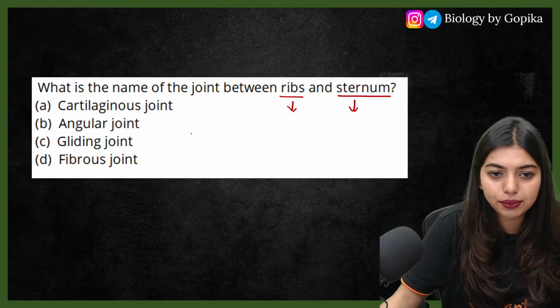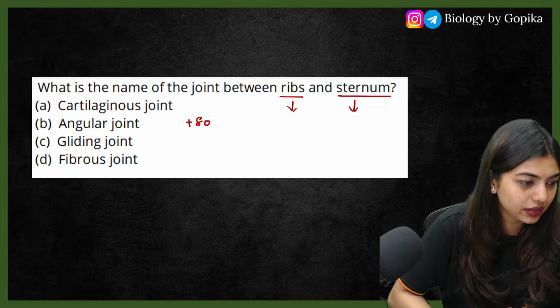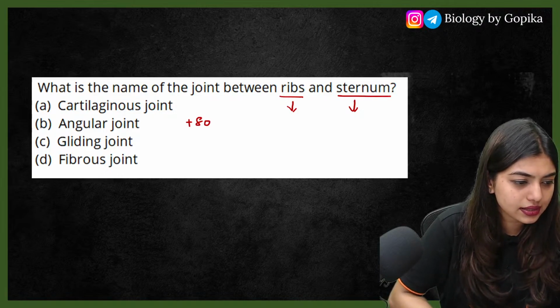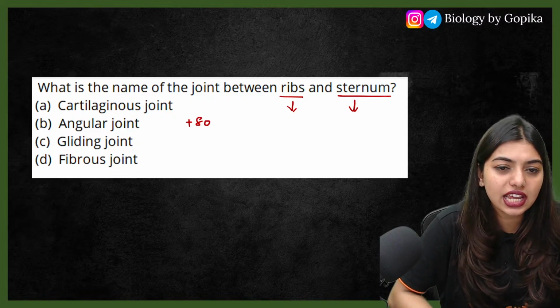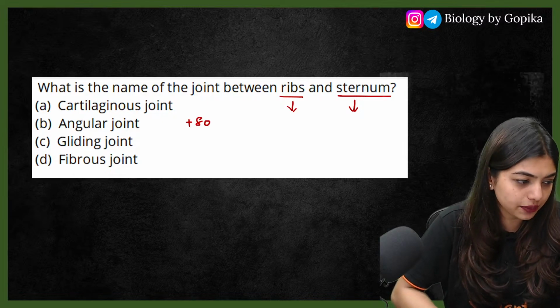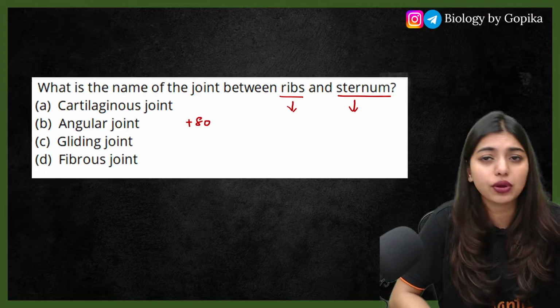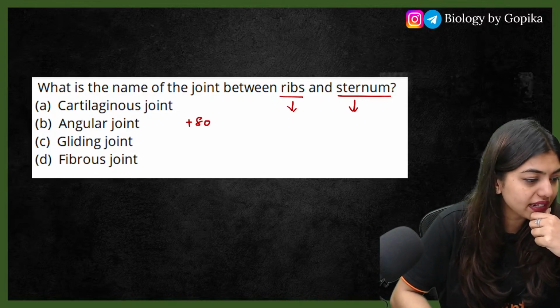This is going to be 80. Wow, plus 80. Great scores. What is the name of the joint between the ribs and sternum? And we are also coming to the end of the questions. We have only very few questions left. So answer fast and let's make the josh very, very high.